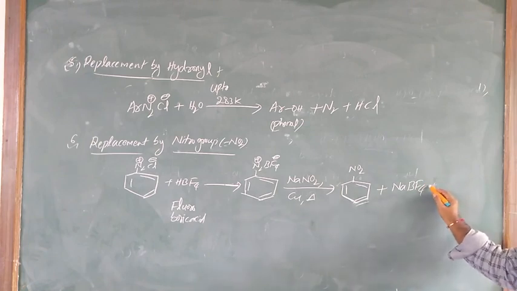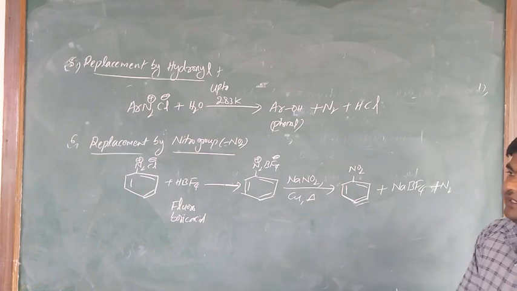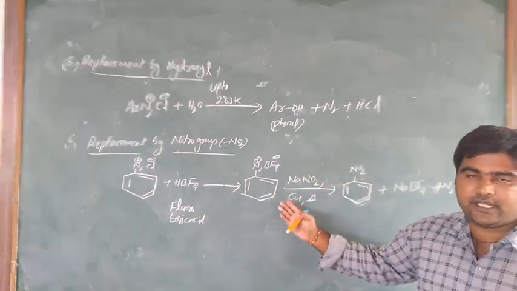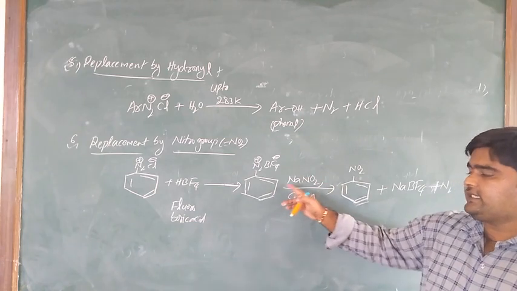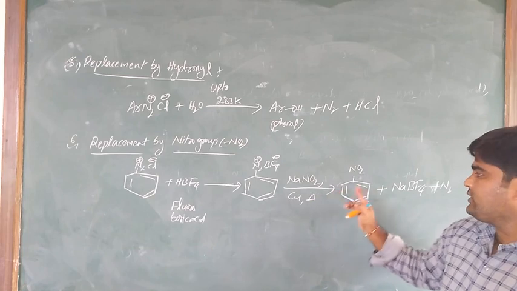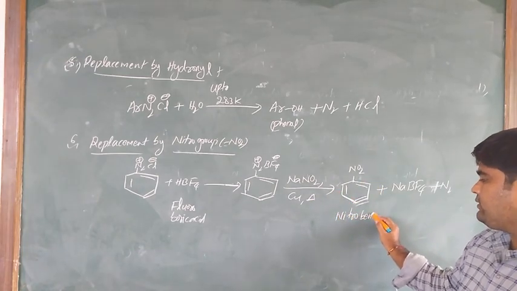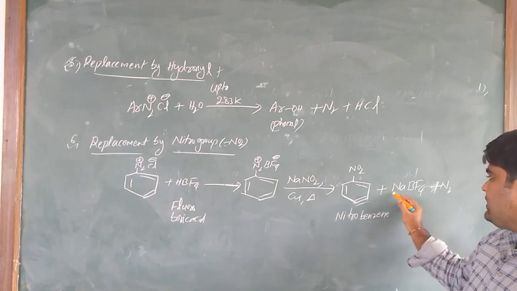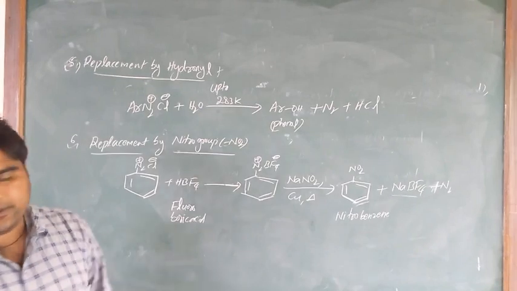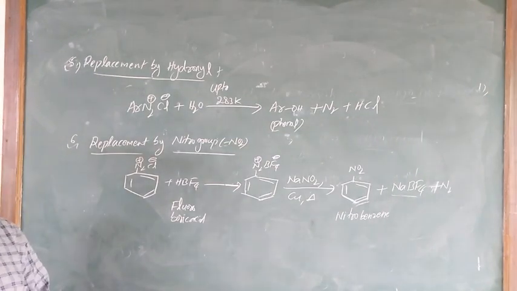And nitrogen gas. So benzene diazonium chloride salt reacts with fluoroboric acid to produce benzene diazonium fluoroborate, which is treated with aqueous sodium nitrite solution in the presence of copper and heating to produce nitrobenzene, sodium tetrafluoroborate and nitrogen gas. This is the replacement by nitro. Is it clear what I am saying?